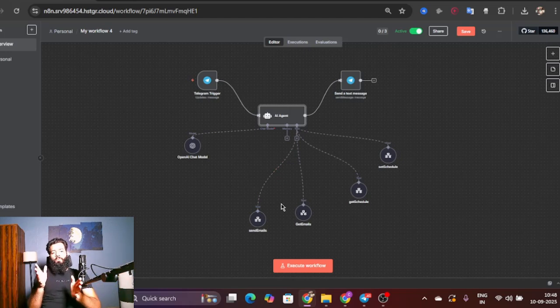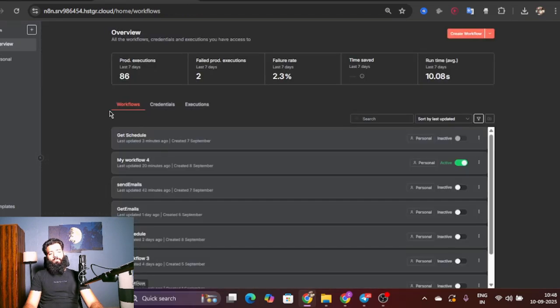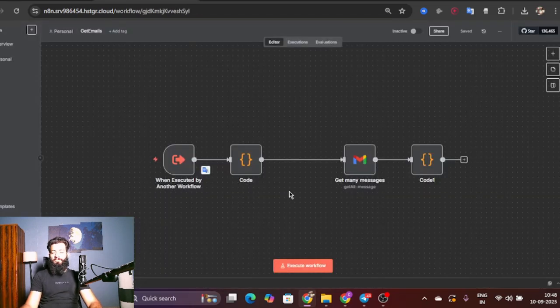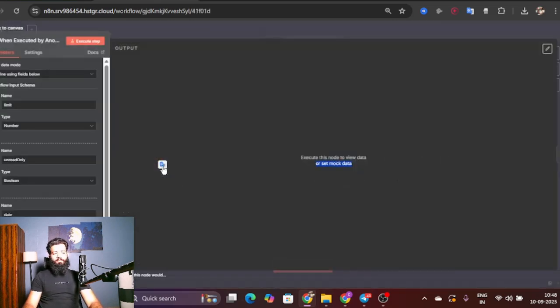Now let's go with the third tool, which is Get Emails. This is getting interesting right now. This is where I did something very different. Instead of using an LLM, I used code. It made the process a bit faster and free. Yeah, really free. So let's see how it goes.